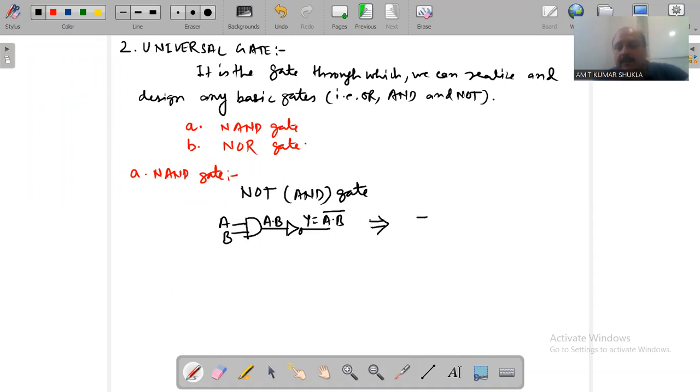Combined, we have a symbol for the NAND gate in this manner: Y is equal to A dot B complement.